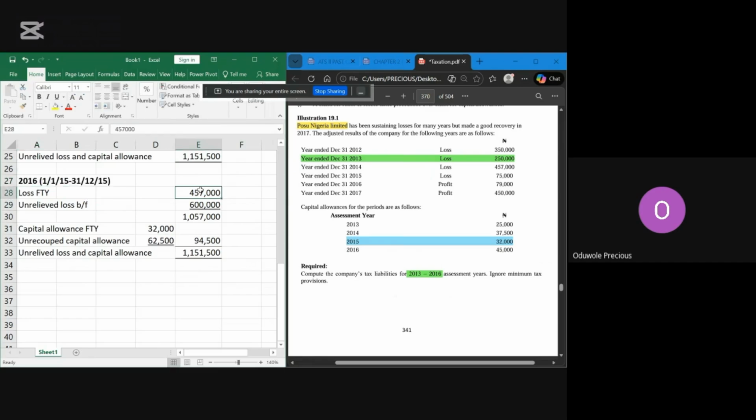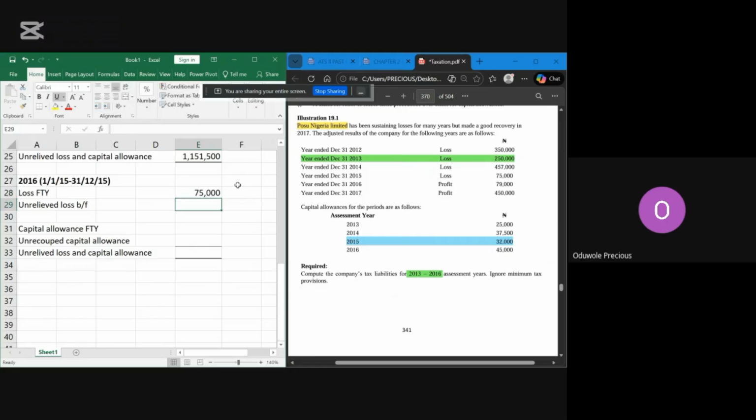Then let me delete all of this, then this and this also. So loss for the year, that's for 2015 now. That's 57,000. Sorry, is it 75,000? So that's 75,000.